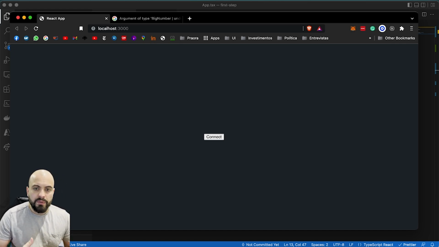So if you have used it to swap tokens using PancakeSwap or Uniswap, you already know how this works, but you never used this in a React application, right? So this is the idea, and this is the first step. There are a lot of things you can do, but this is the first step to create a Dapp.